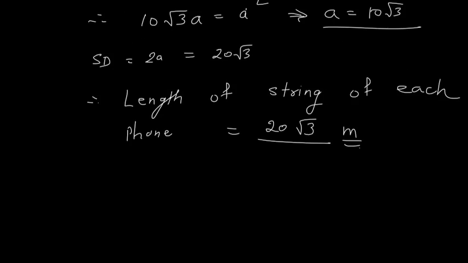Now let us discuss a few more concepts. Again I will take one circle. Now in this circle, if I take chord AB and a chord CD, and let us say that both are equal in length.